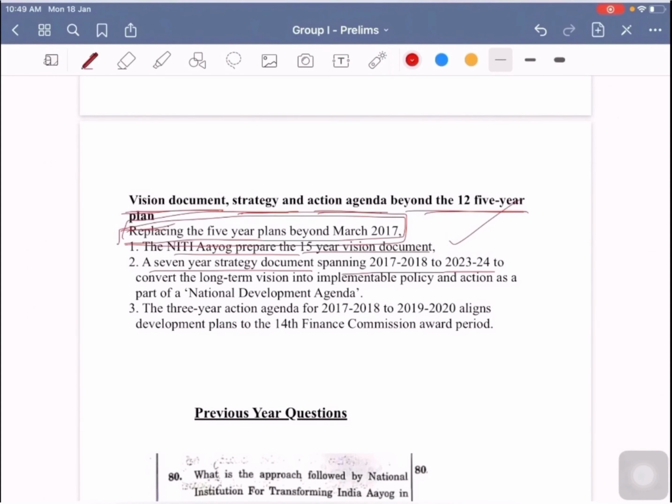And what is the basic objective of this? To convert the long-term vision into implementable policy and action as part of the national development agenda. As part of this national development agenda, this 7-year strategy document is converting this long-term vision of 15 years into implementable policy and action. Now the 3-year action agenda for 2017-18 to 2019-20 aligns developmental plans to the 14th Finance Commission award period. So this is about the vision document, strategy paper and action agenda of the Niti Aayog.